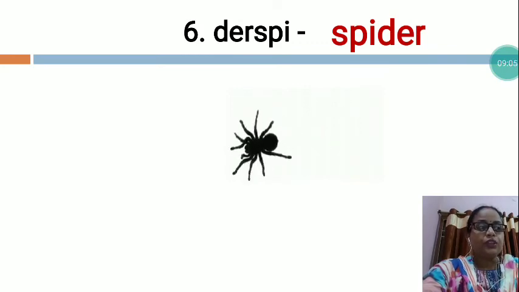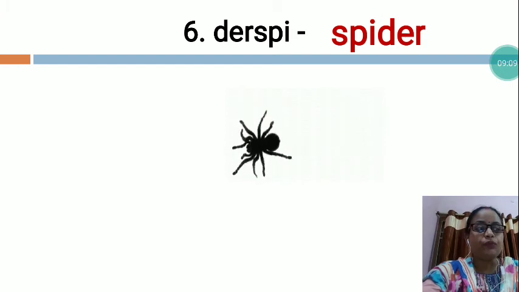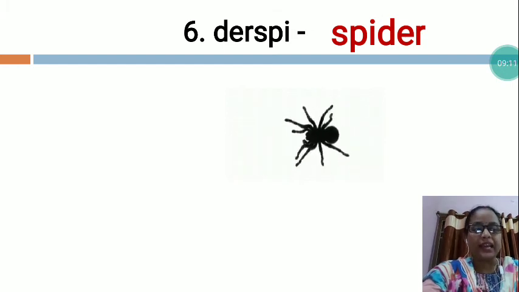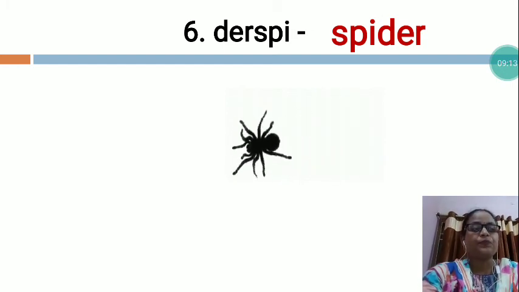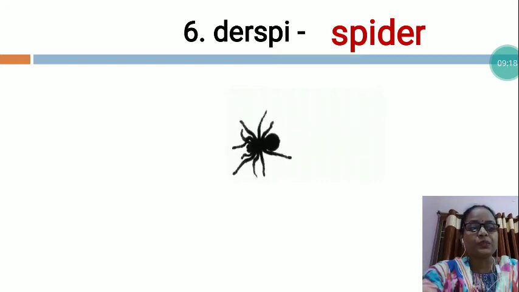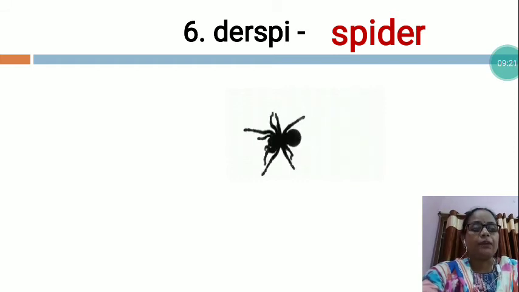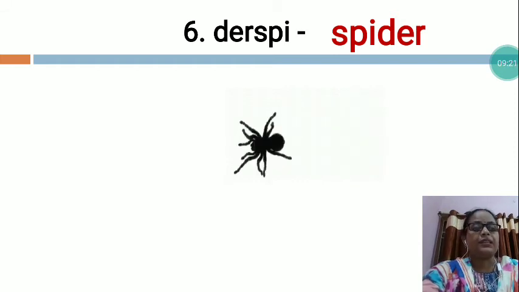Spiders are the unique insects that have 8 legs and can spin webs in order to catch the insects or prey. Spiders are one of the few species which can live in every habitat.